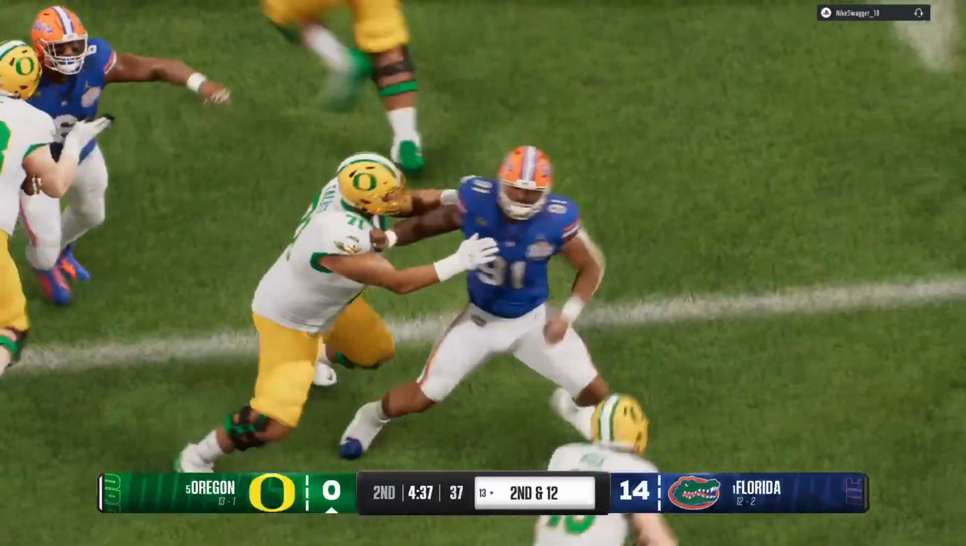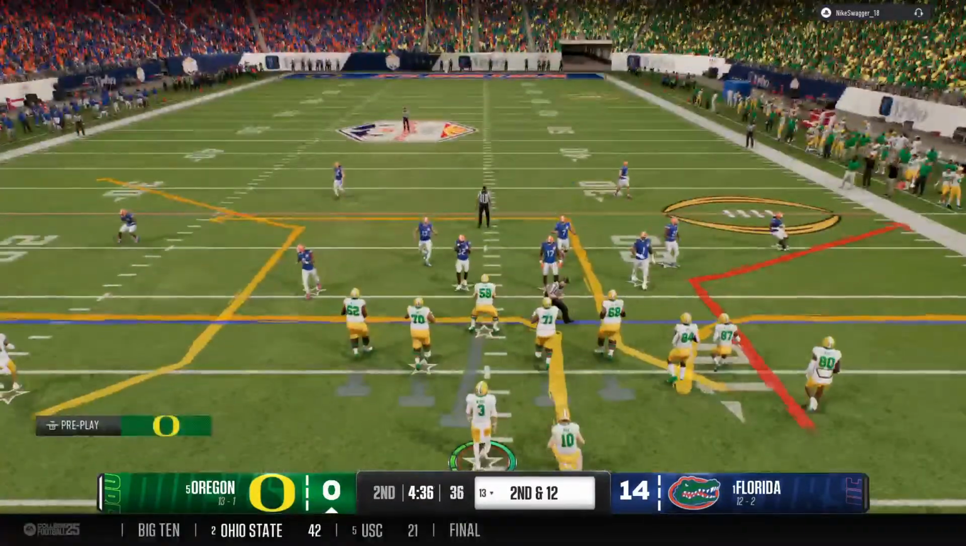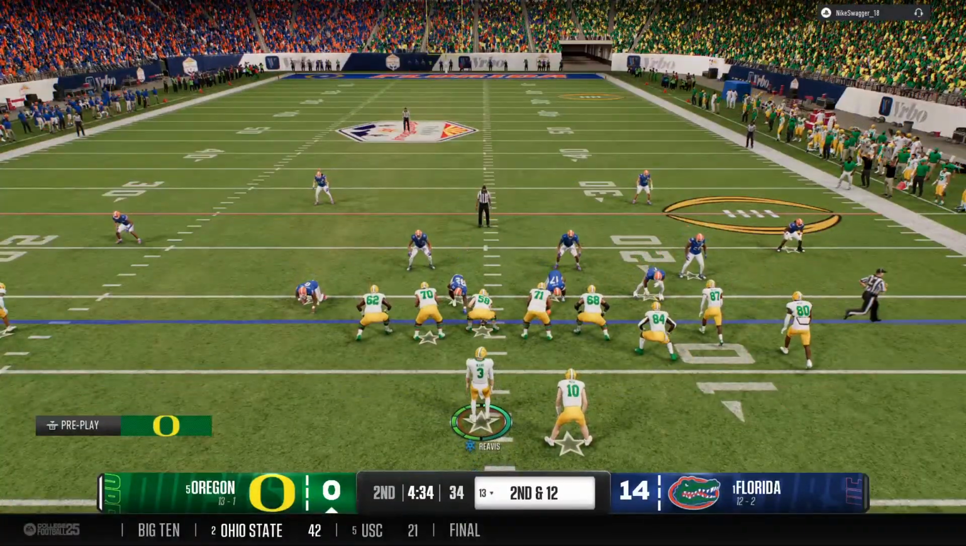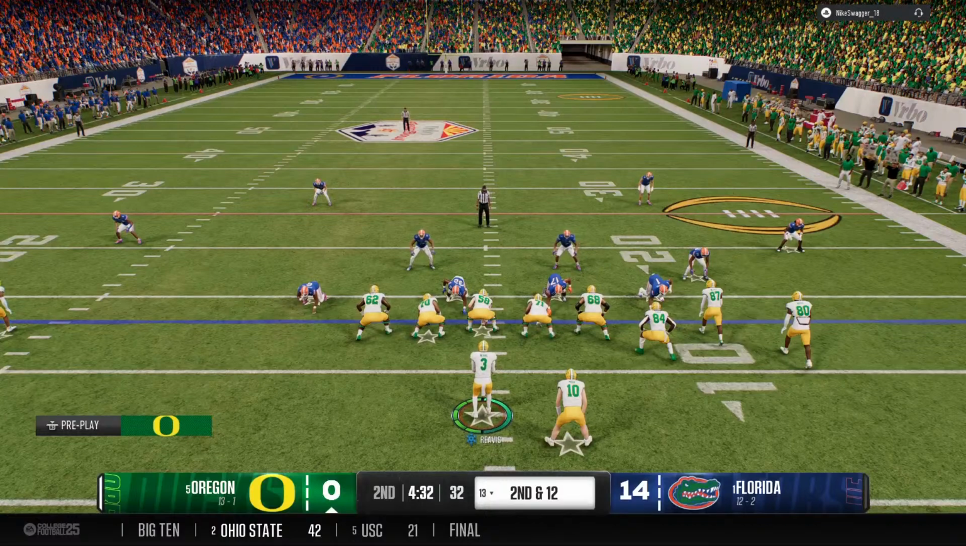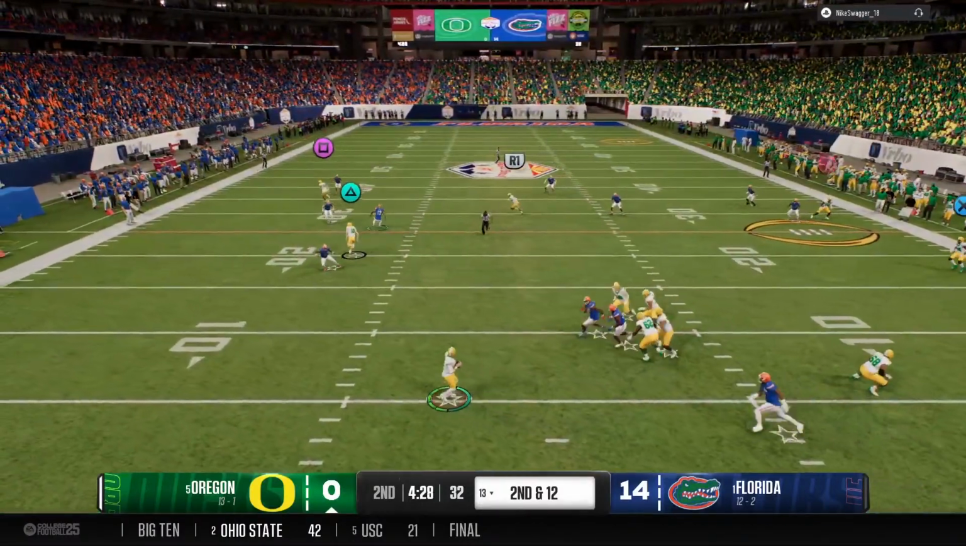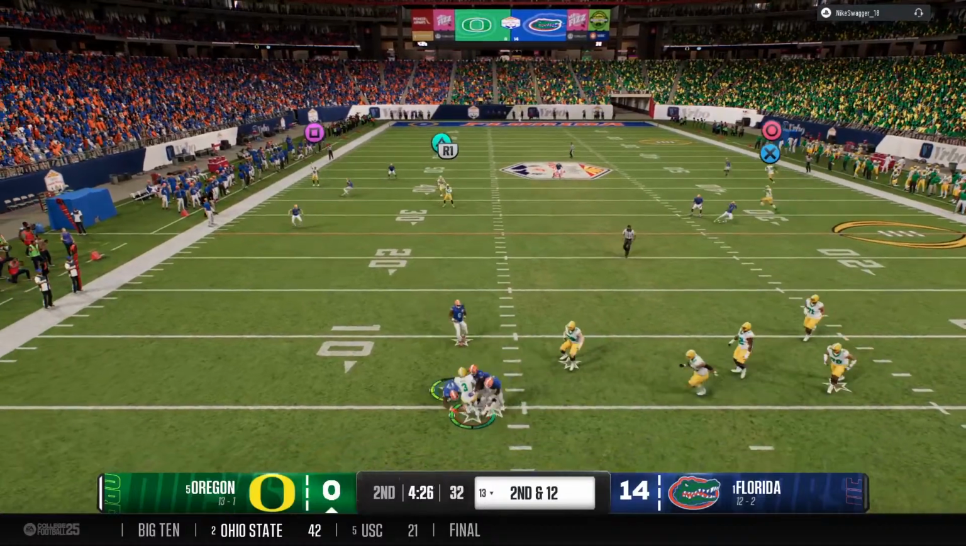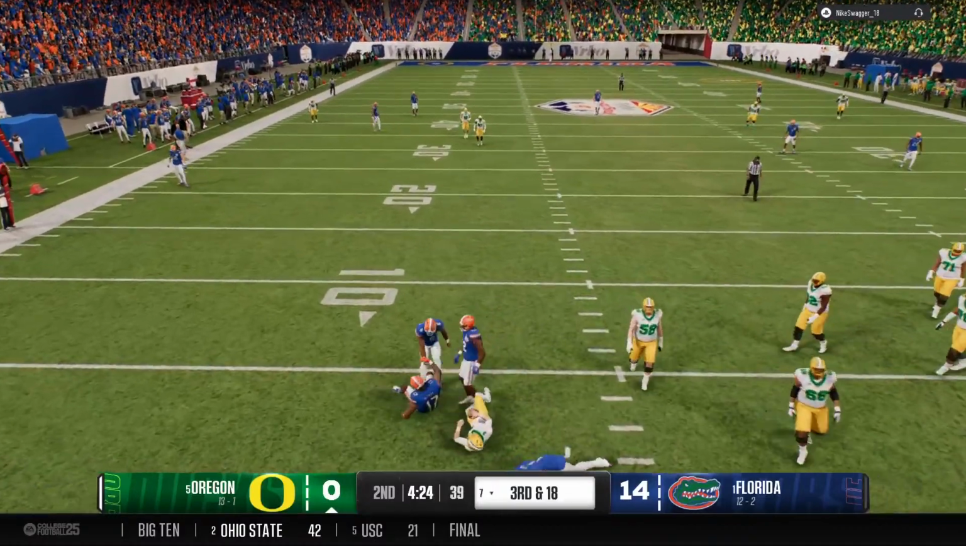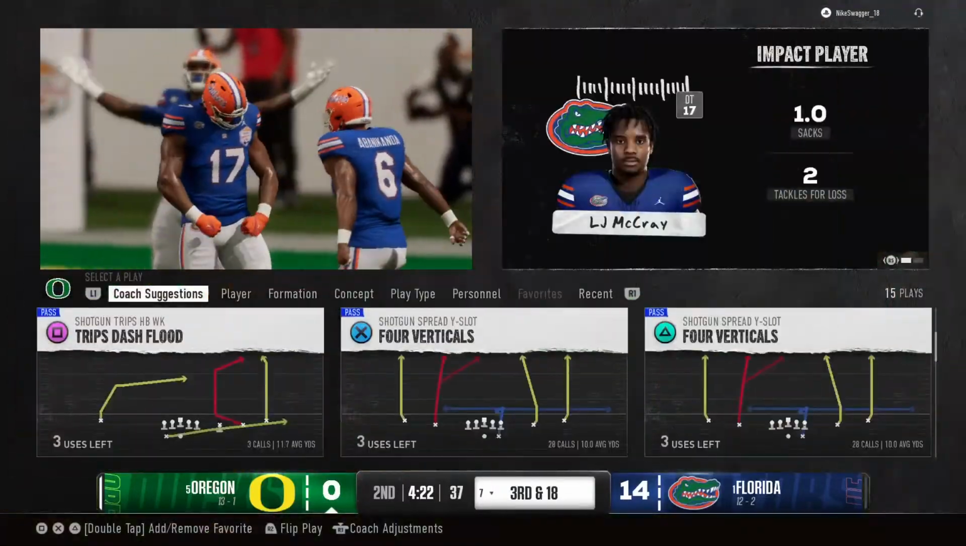Give credit to the front 7 of that defense for staying in the proper lanes and getting to the ball carrier, not letting him dance around and make something out of nothing. Quarterback wants to throw it on second down. Defense is coming after him. They pressure him and get him. The loss back to the 7-yard line.